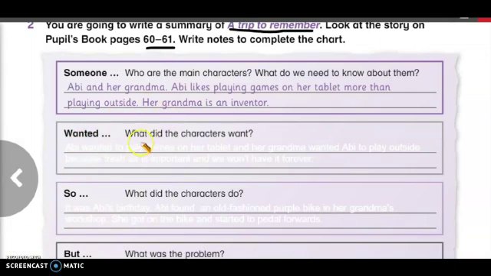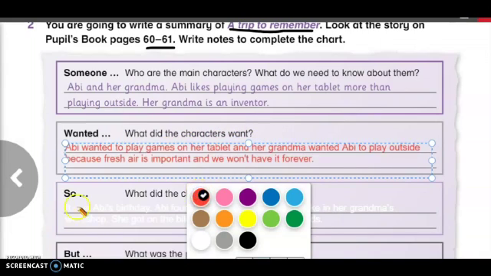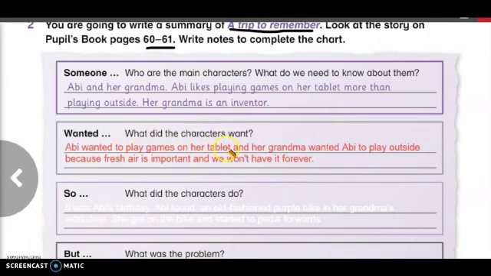Here we have wanted. What did the characters want? What did the previous characters, who are Abby and her grandma, want? Yes, we can write, for example, Abby wanted to play games on her tablet, and her grandma wanted Abby to play outside because fresh air is important and we won't have it forever. So this is the answer about what the characters wanted. Now move to the next one.